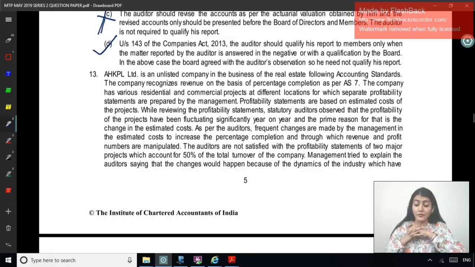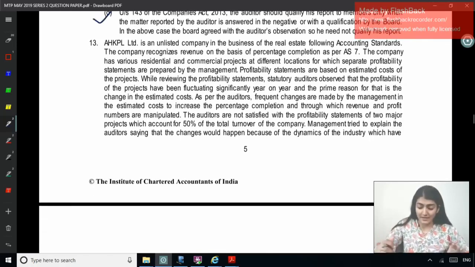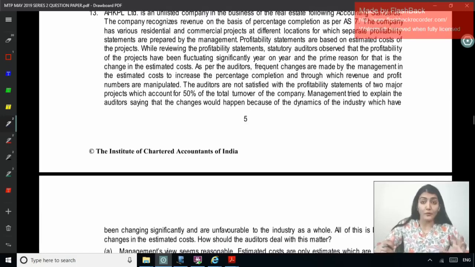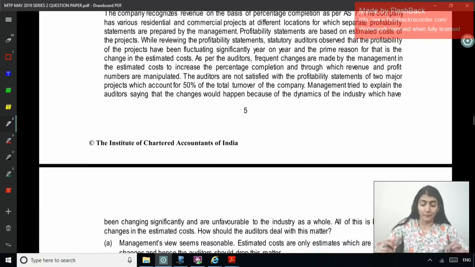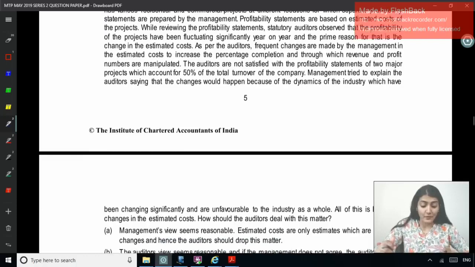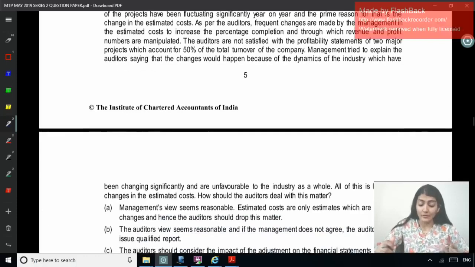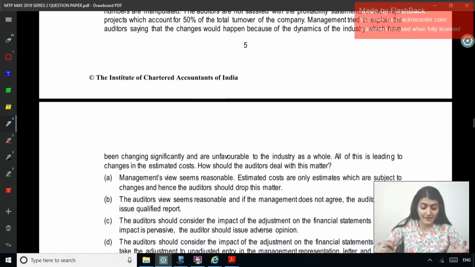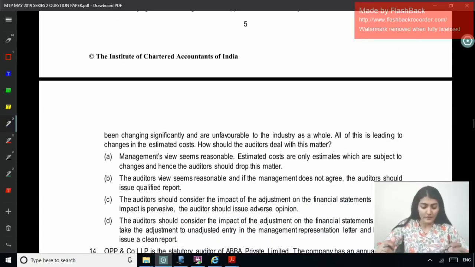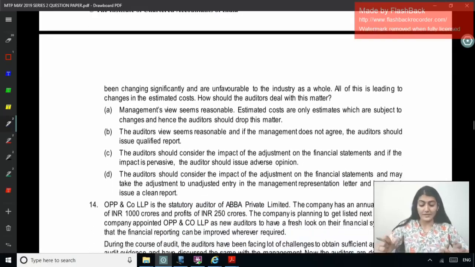As per the auditors, frequent changes are made by the management in the estimated cost to increase the percentage completion, and through which revenue and profit numbers are manipulated. The auditors are not satisfied with the profitability statement of two major projects which account for 50% of the total turnover of the company. Management tried to explain to the auditors, saying that the changes would happen because of the dynamics of the industry which have been significantly changing and are unfavorable to the industry as a whole. All of this is leading to changes in the estimated cost. How should the auditor deal with this matter?